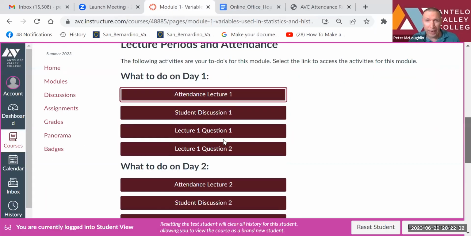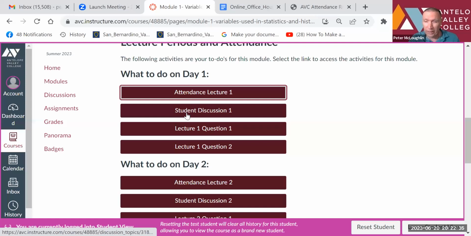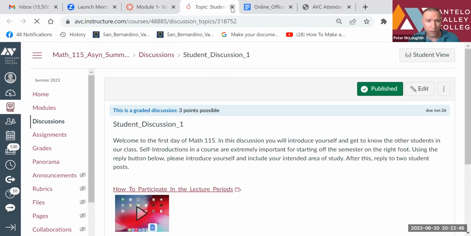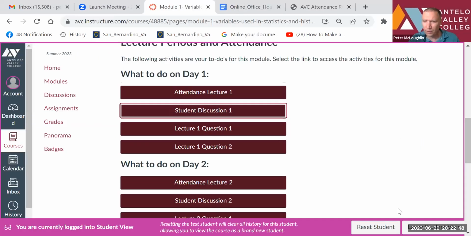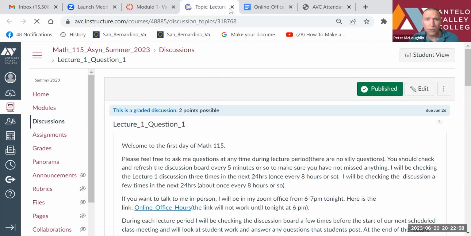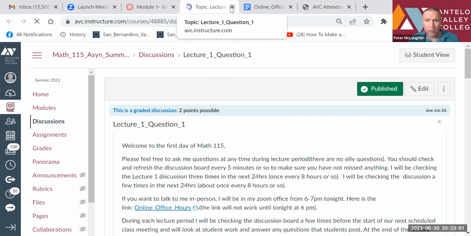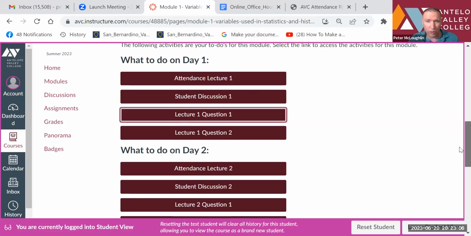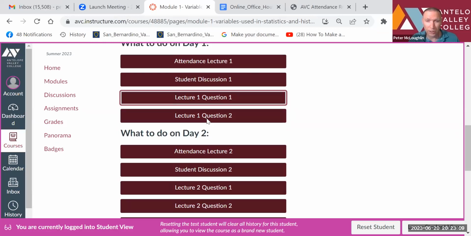Below that, you have student discussion 1. Click on that, and there's a discussion question you have to answer. Again, it's going to be locked until June 26th. We just reset student here. Then you go to lecture 1, question 1, just here, but it will be locked until June 26th. And then lecture 1, question 2. When you click on that, it will take you to that question.